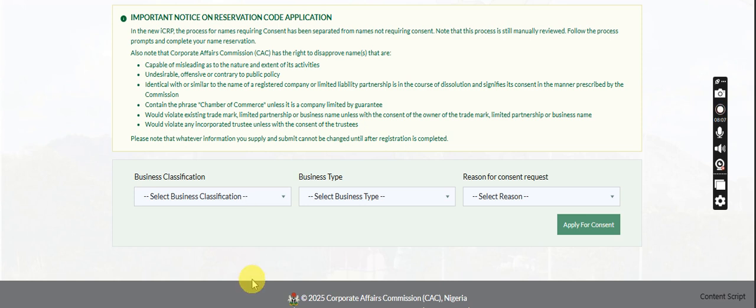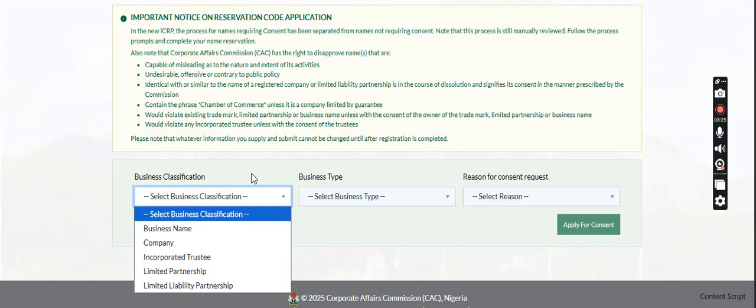After submitting the name reservation, which I'll be showing you the process of now, and it has been approved, you can use the Agent Portal, and you can also use the public portal. After the name reservation has been approved, you do newspaper publication and trustee declaration.